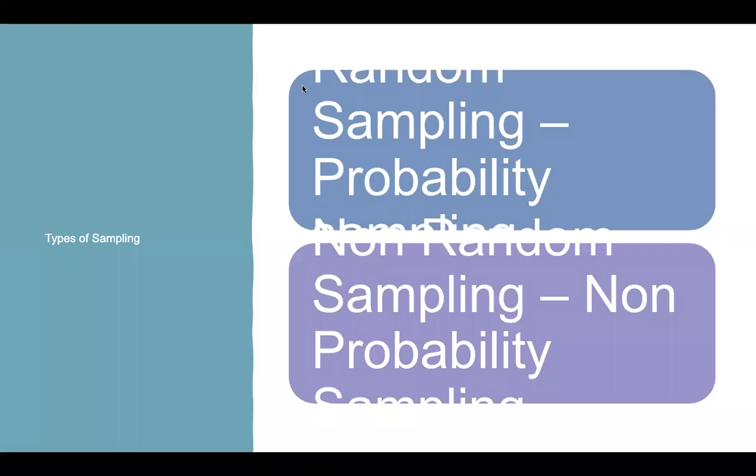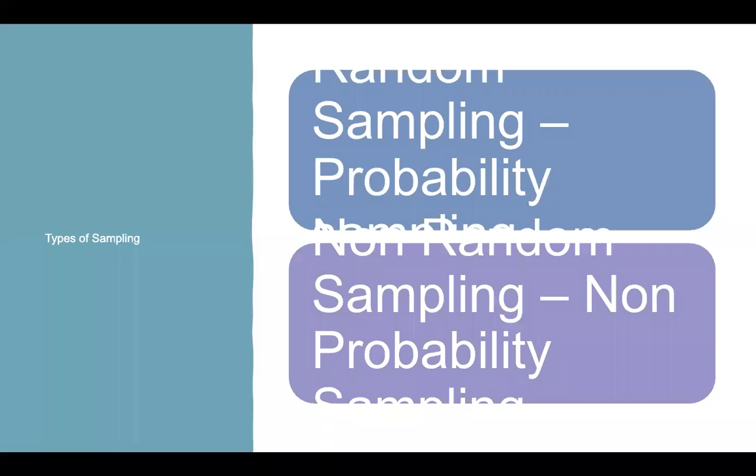So when I say random sampling, each and every item of the population has got equal chances of getting selected and studied. Supposing I say 10 people from your class at random will be chosen and selected for some event.